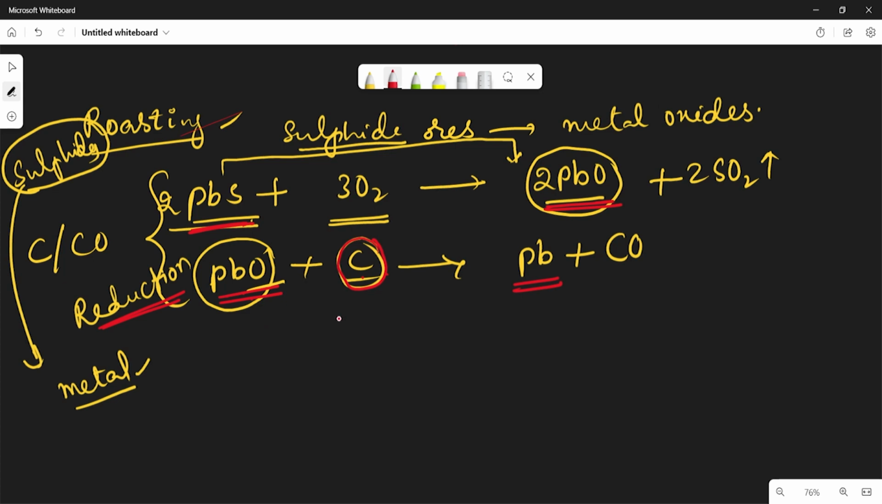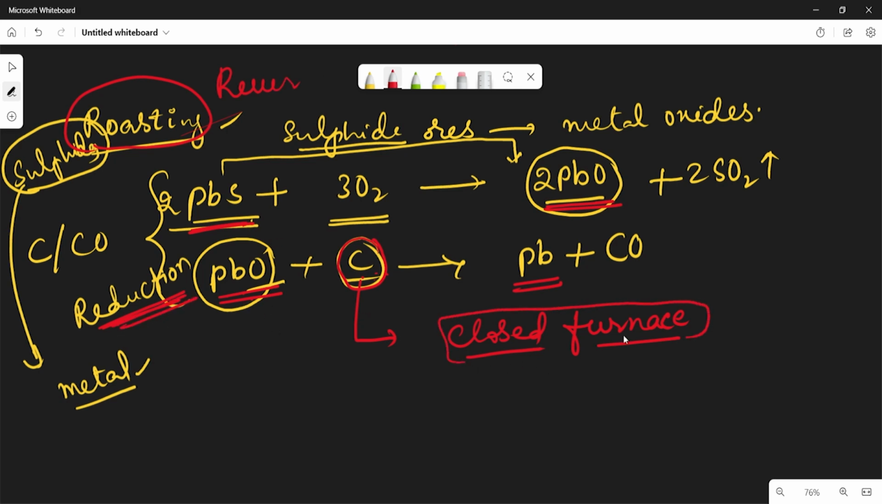So here is the reduction of metal oxide with carbon. These oxides are reduced by using coke or carbon. Here a closed furnace is used, which gives the metal and carbon monoxide. Why is a closed furnace used here? See, in the roasting method a reverberatory furnace is used, right? But in the reduction method we are using a closed furnace. What is the difference between the reverberatory process and the closed method? In the roasting method there is an excess supply of oxygen, whereas in the reduction method there is a limited supply of oxygen.